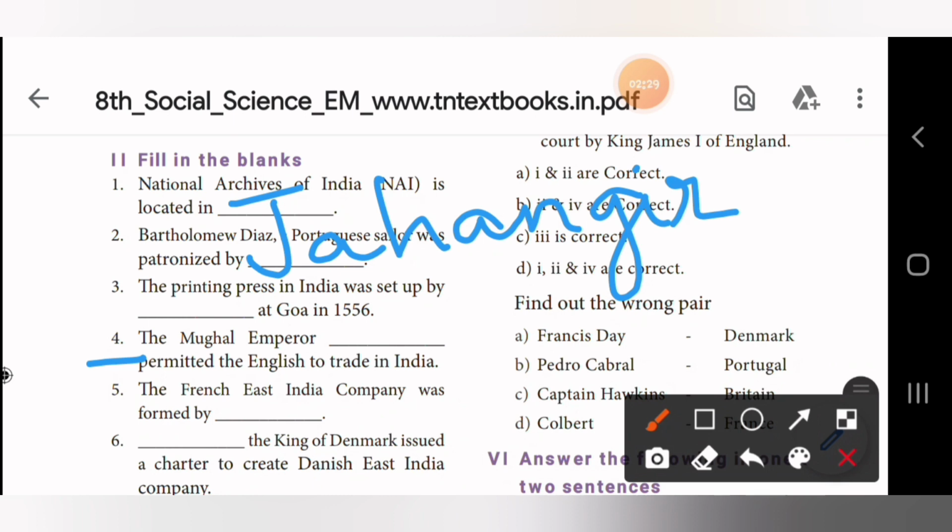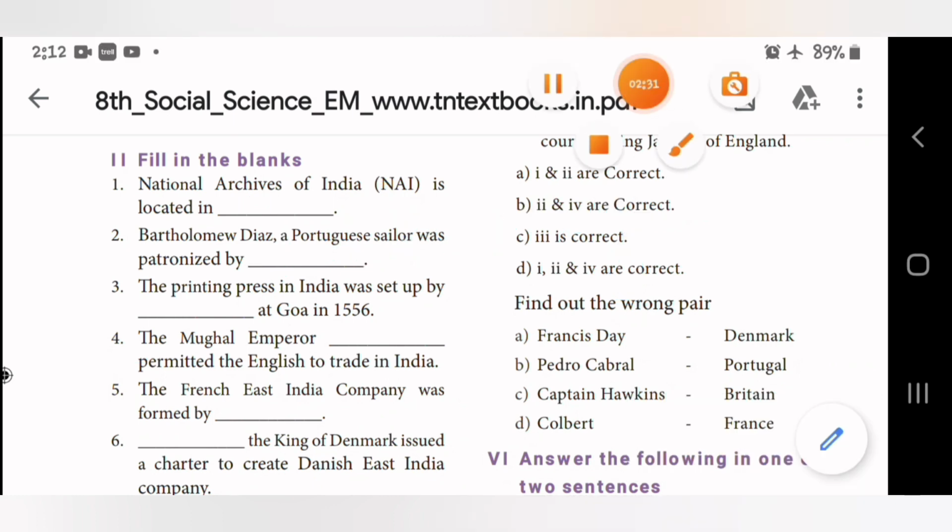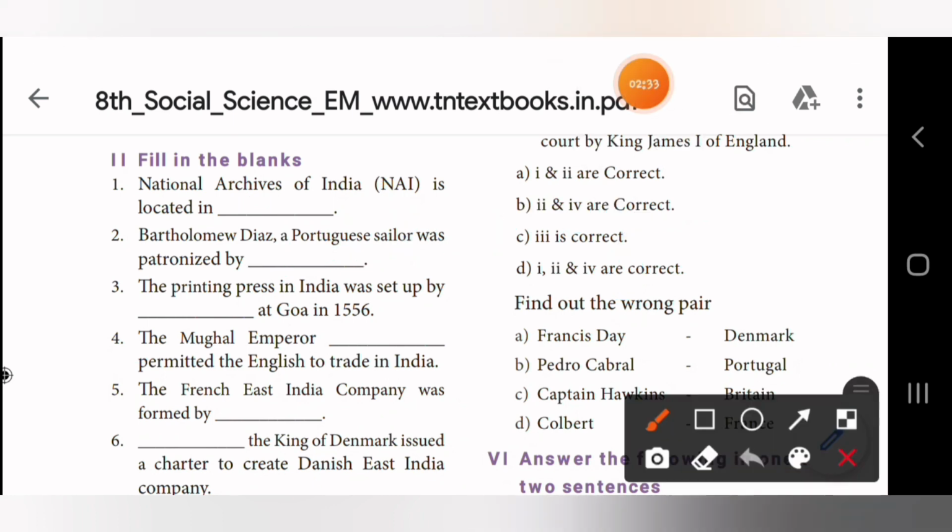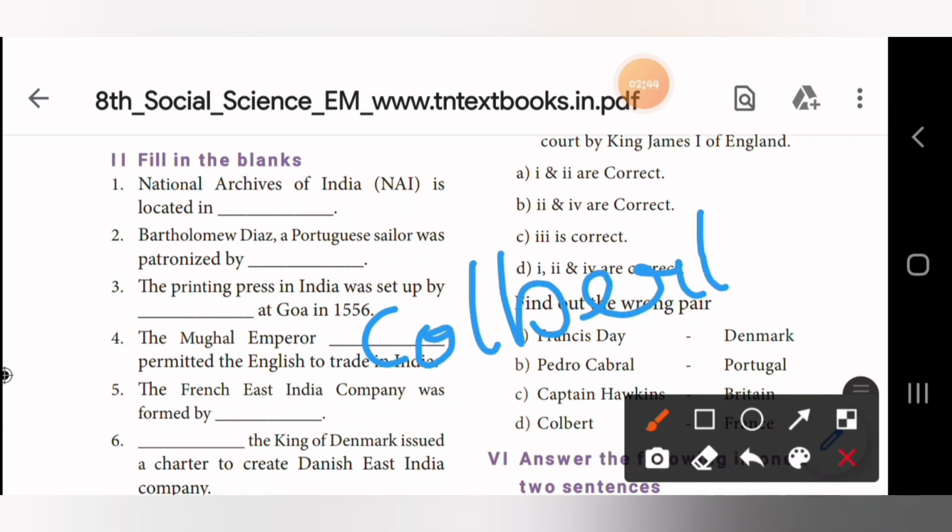Correct? Fifth one, the French East India Company was formed by dash. Who was that? Colbert. The French East India Company was formed by Colbert.